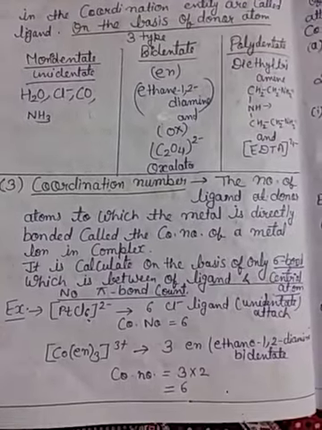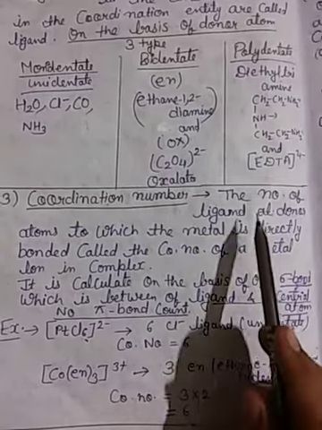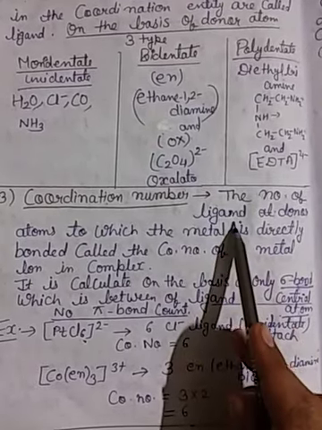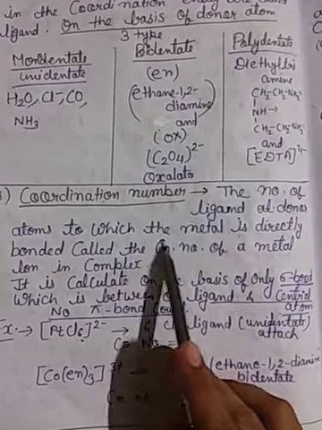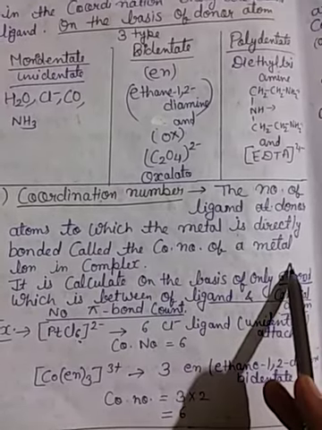Then third, coordination number. The number of ligand donor atoms to which the metal is directly bonded is called the coordination number of the metal.